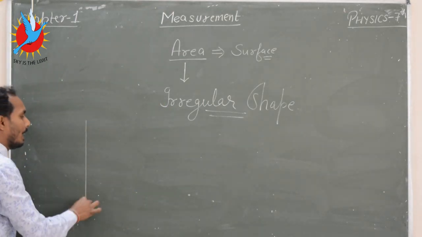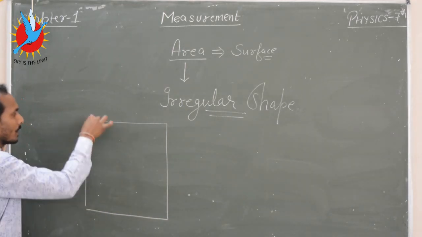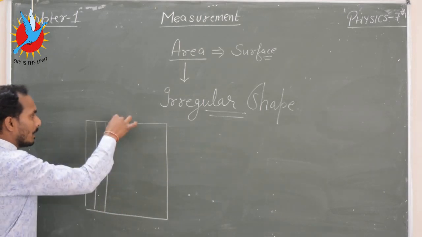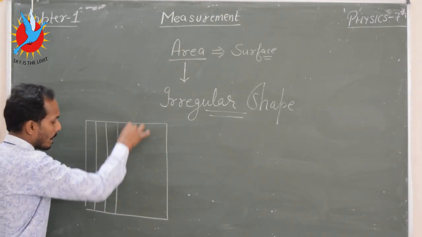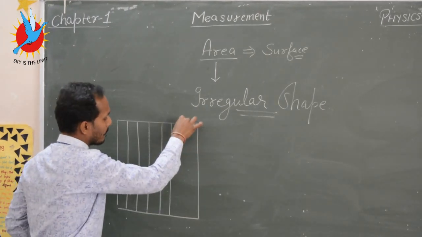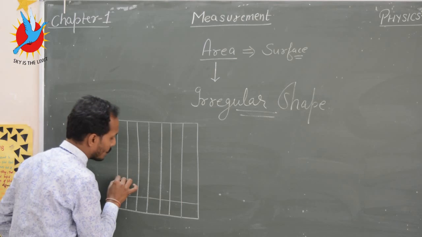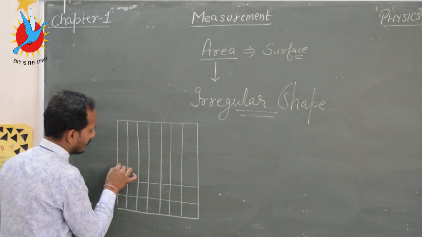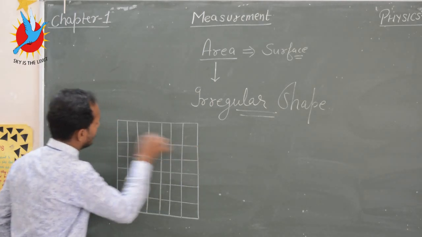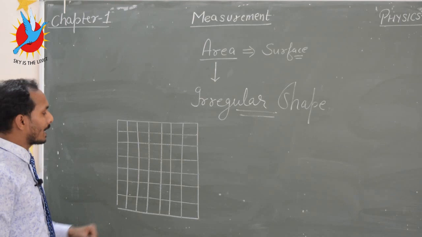Then draw a graph. You know about the graph. A graph has a pattern in which it has some squares.